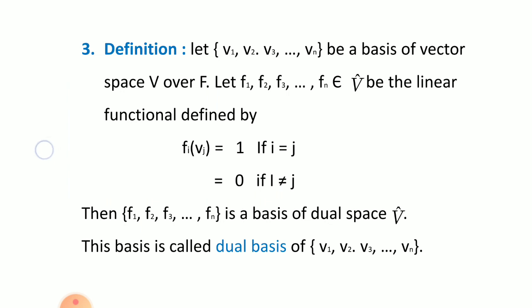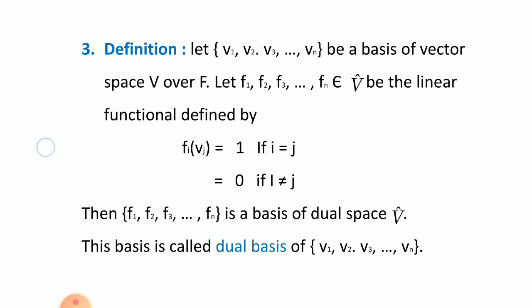Then we shall define dual basis. Dual base means Hom(V, F) is called the dual base of a vector space V. Therefore, if V1, V2, ..., Vn is a basis of a vector space V over F, listen carefully.